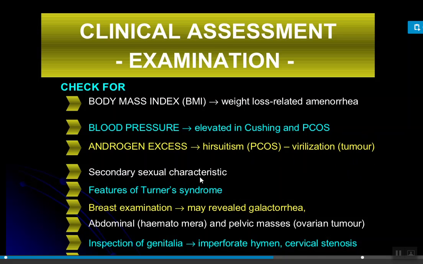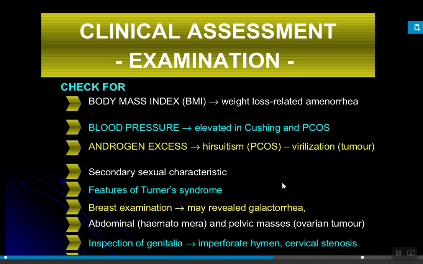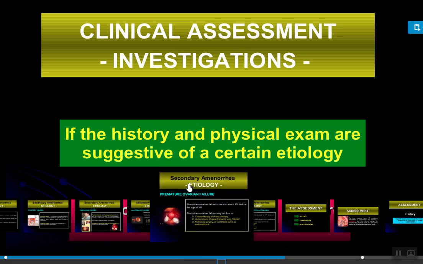Secondary sexual characteristics must be asked. Features of Turner syndrome, which we already discussed. Assessment of the breast examination, assessment of abdominal and pelvic mass, inspection of the genitalia, in that imperforate hymen, cervical stenosis can be there, then it needs to be assessed.